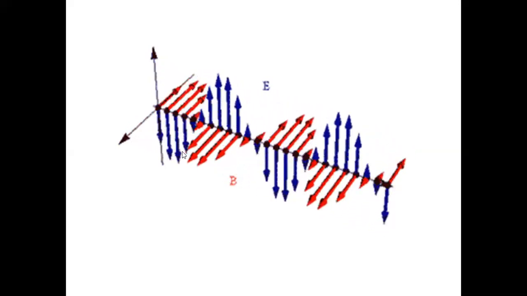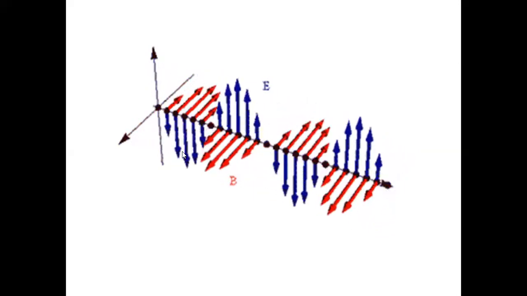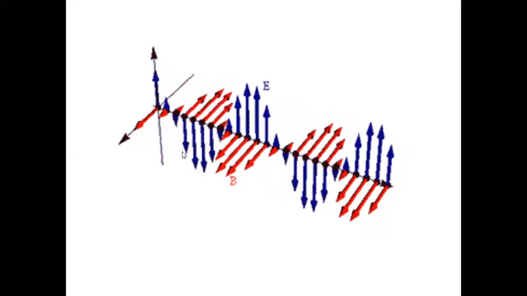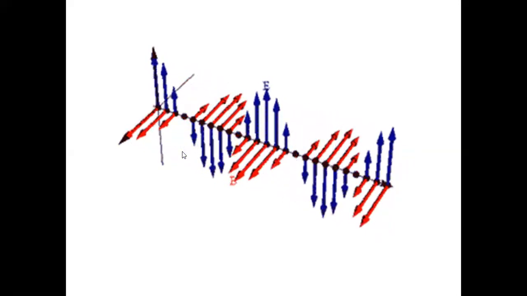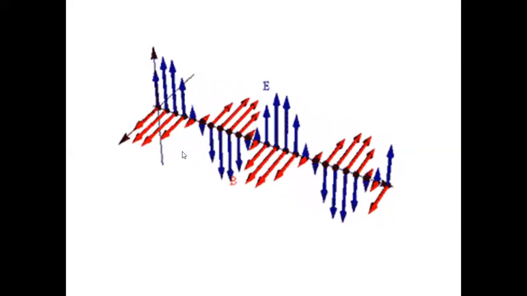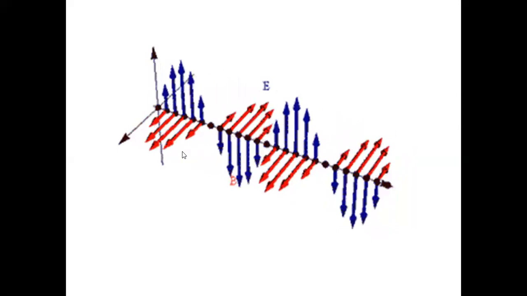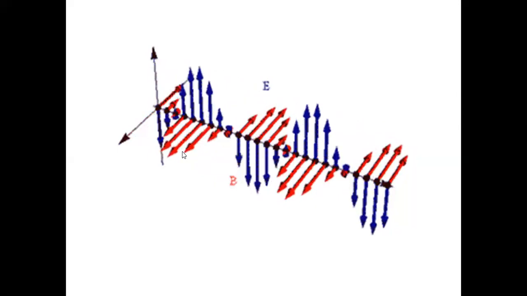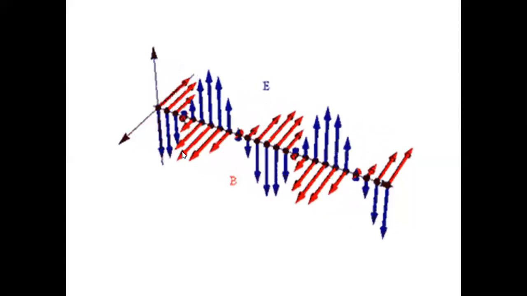So if there were no changing nature of electric and magnetic fields, there could not have been any electromagnetic wave. For example, every molecule in water keeps on vibrating up and down in its own way. But all the particles have the same frequency. So when one particle is at crest, another is at trough. Another may be at mean position. But when the particle at mean position goes to the trough, another particle goes to the mean position or trough. So in this way, every moment the particles will have a different phase, a different instant of motion. So that makes the ripple move away and away. So we feel that the ripple is moving away from the generating point.